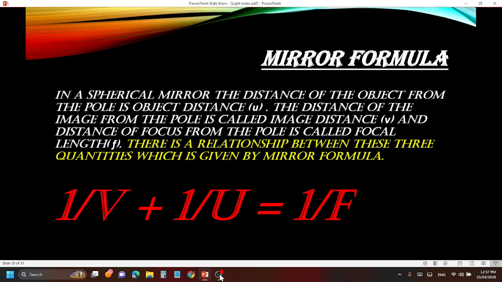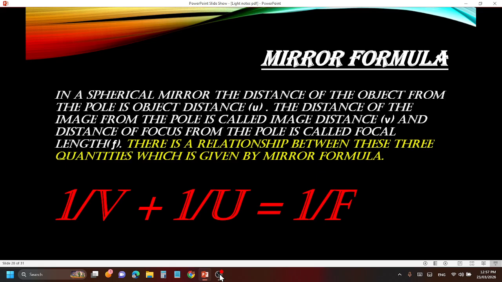Object distance we represent with u, image distance with small v, and focal length with f. There is a relationship between these three quantities, given by the mirror formula. The relationship says that 1/v + 1/u = 1/f. So we take the reciprocals of these quantities.